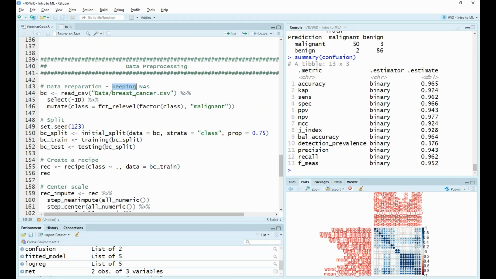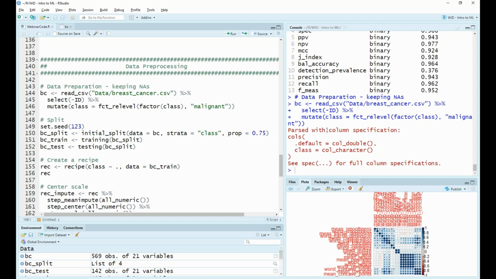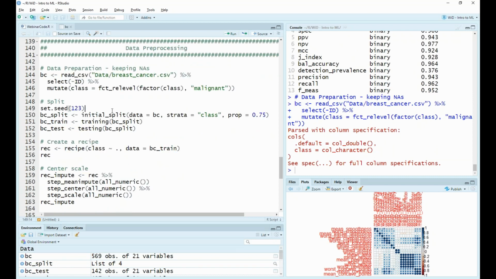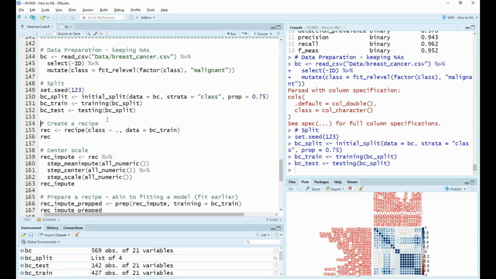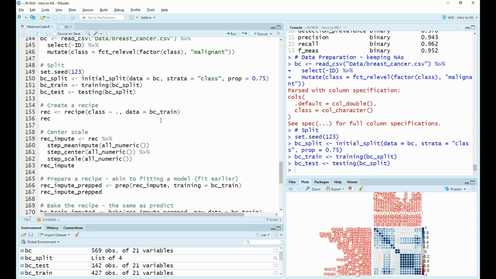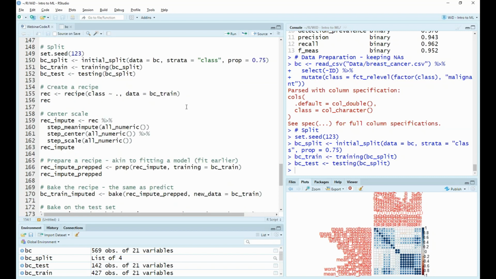So again, let's take our data set and read it in. And again, we're going to set the seed to be 123 if you want to follow along. And we're going to, again, split our data set into two, a training set and a testing set. And this time we're going to be using a package called the recipes package. The recipe allows us to define some transformations that we're going to apply to the training data set without applying them to the test data set.